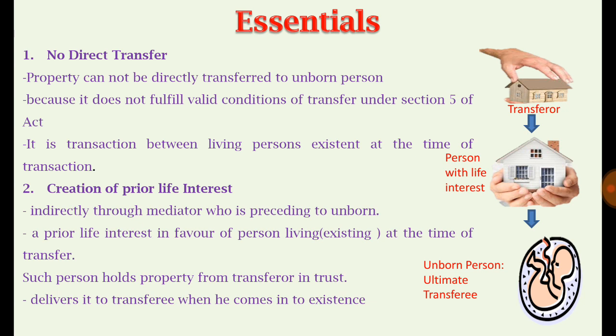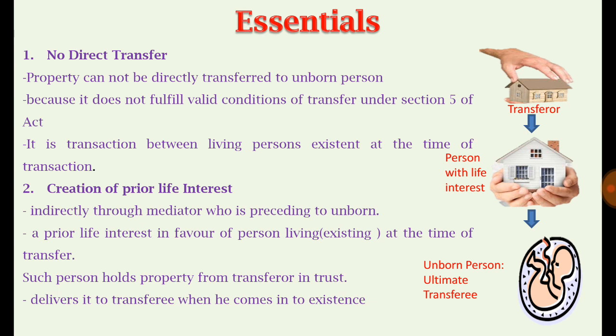So you can see how the transferor wants to transfer that property to the ultimate beneficiary, the unborn person. But the unborn person is not in existence, so how can that property be given to him? Even if such a transfer were allowed, it is not in the interest of the property, because then the property would have to wait for its owner to come into existence.